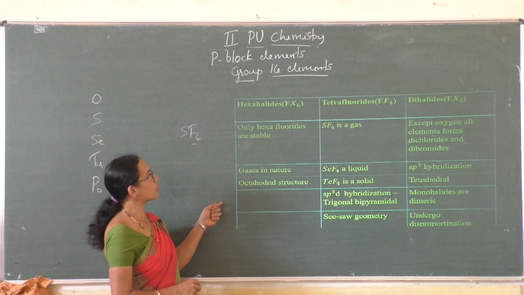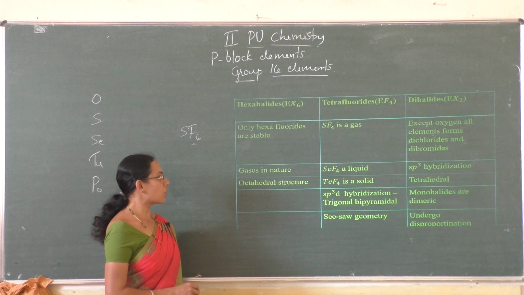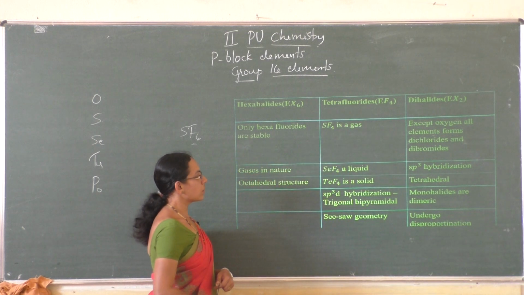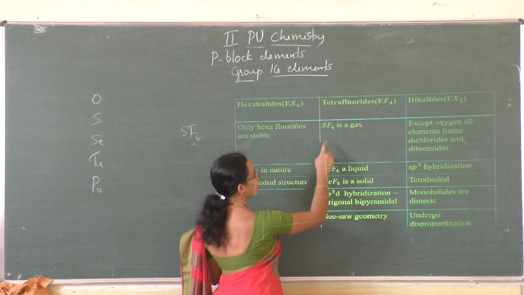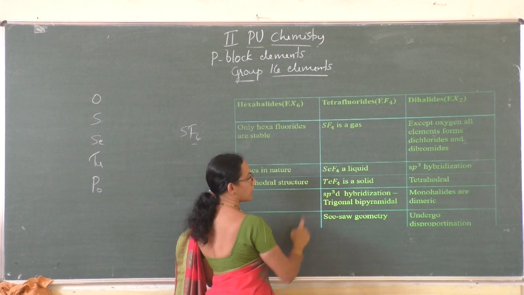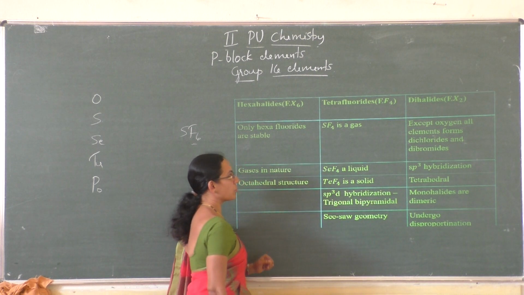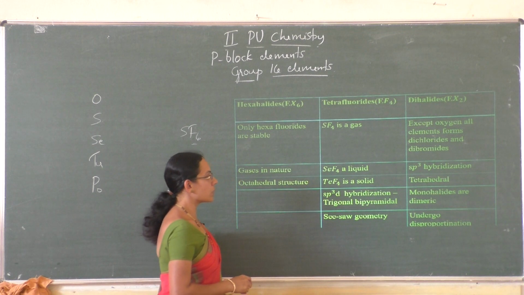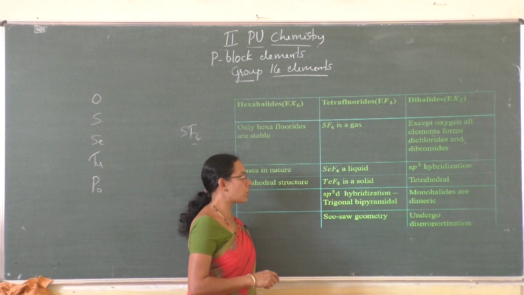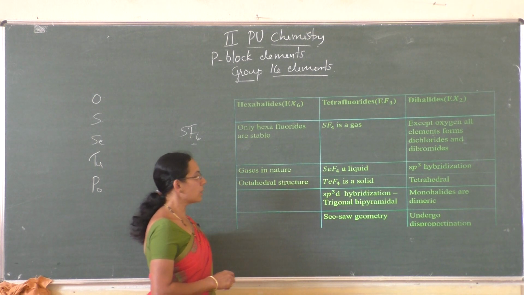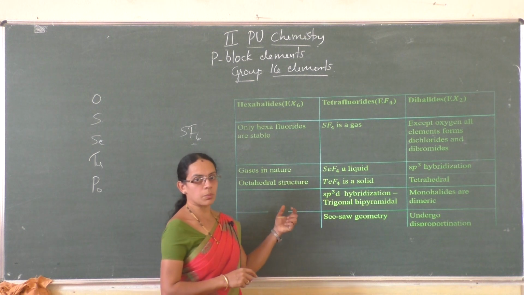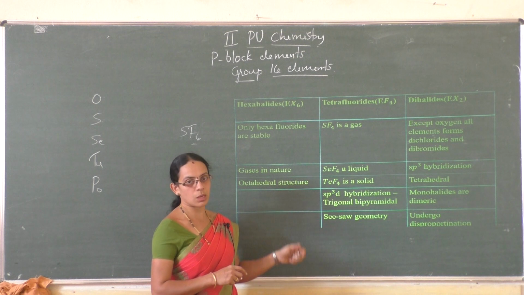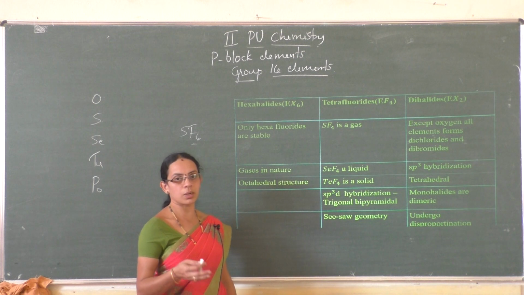The structure of hexafluorides is octahedral. And in tetrafluorides, here we consider only sulfur tetrafluoride, selenium tetrafluoride and tellurium tetrafluoride. Sulfur tetrafluoride is a gas, selenium tetrafluoride is a liquid and tellurium tetrafluoride is a solid. Okay. And hope you remember the stability order. Fluorides are more stable compared to chlorides, bromides or iodides.